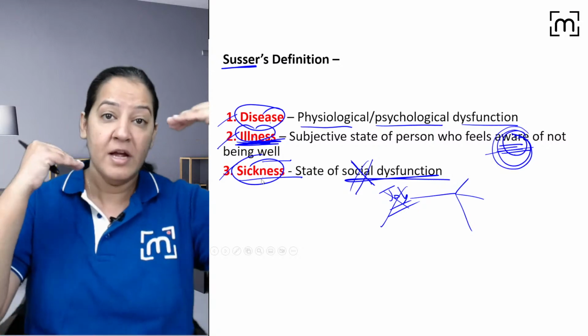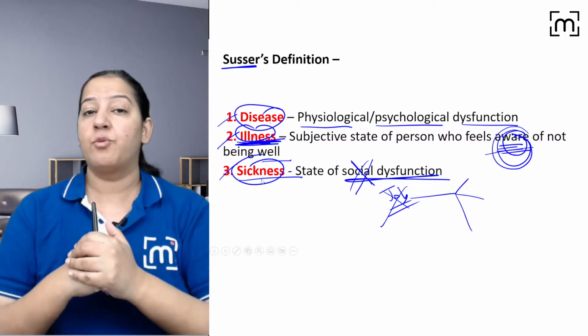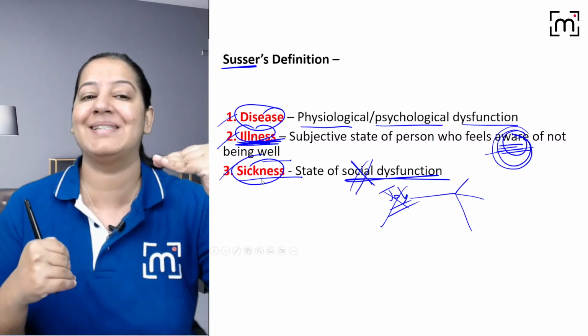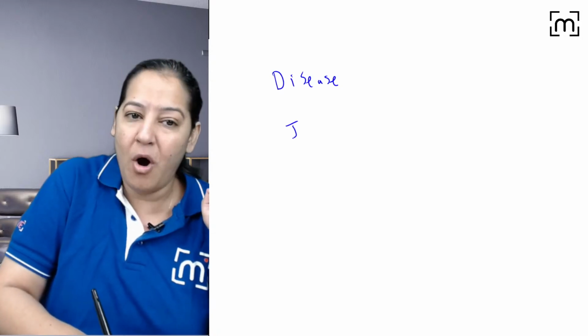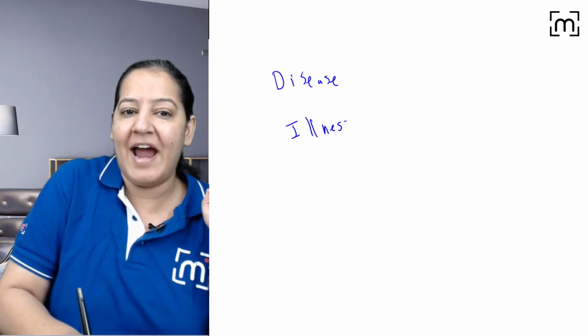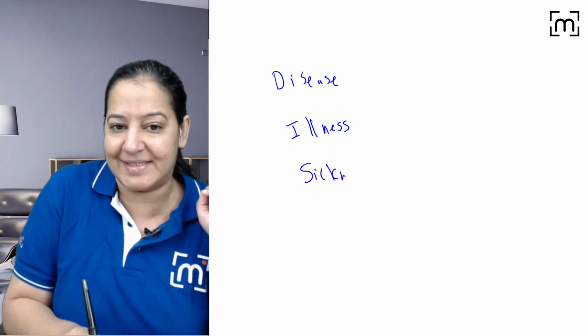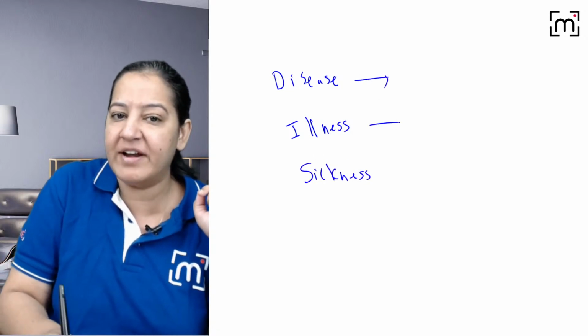Give me a thumbs up if you got the difference between the two. What is the disease? What is the illness? What is the sickness? You got it? Say yes if you got it. So what is a disease? What is illness? And what is sickness? Can any one of you define?